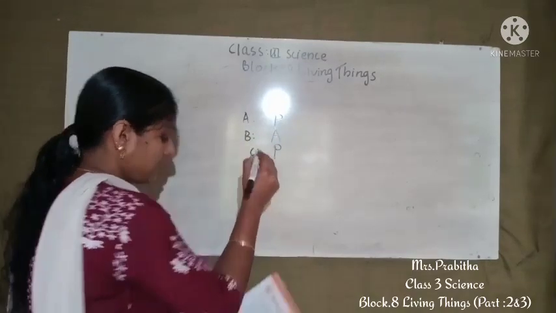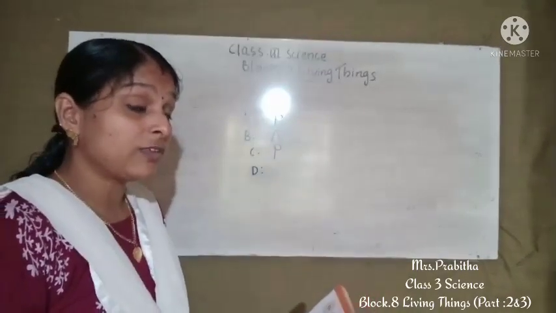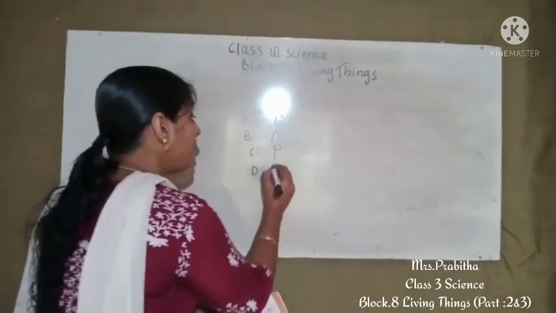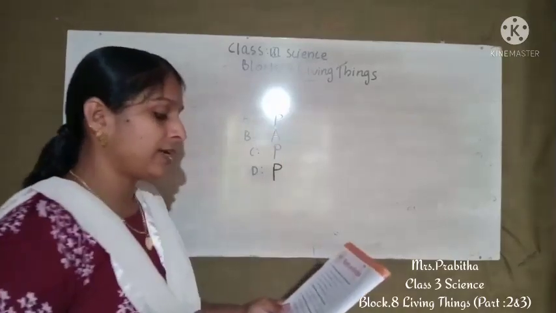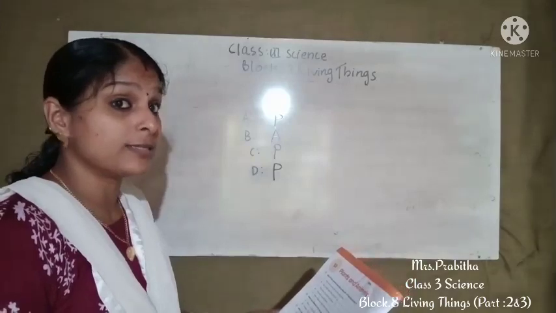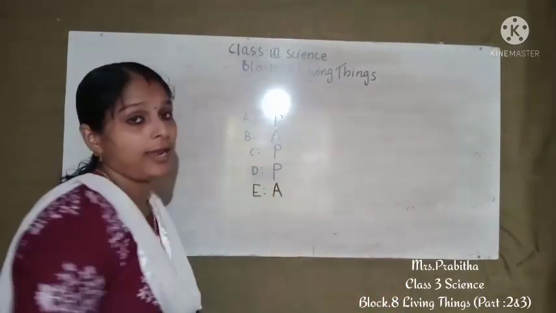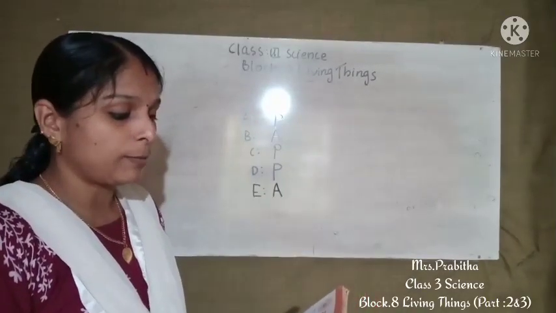Then D. Next question is they bear colorful flowers. Yes, which will bear colorful flowers? Plants. So you can write P. Okay. The next one, some of them lay eggs to have young ones. Yes, animals. So we can write A. So this is the way you have to complete that.